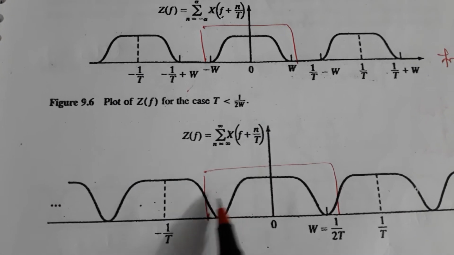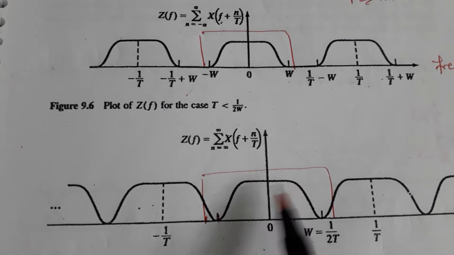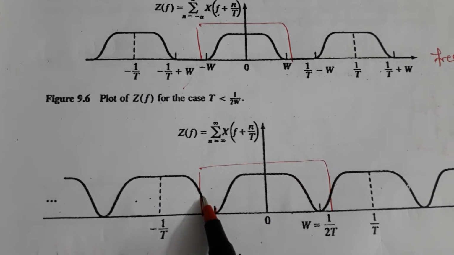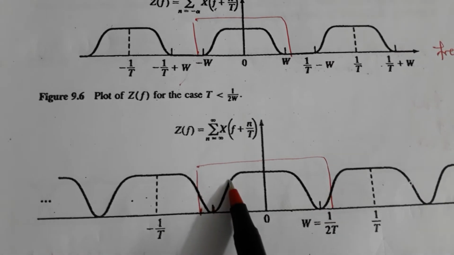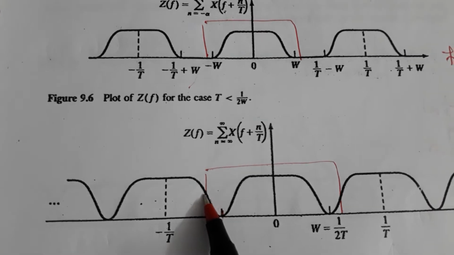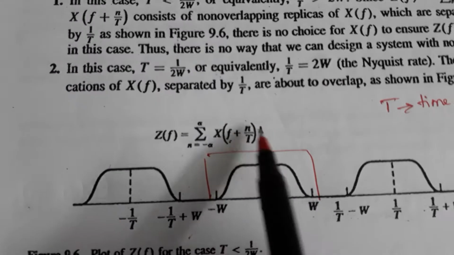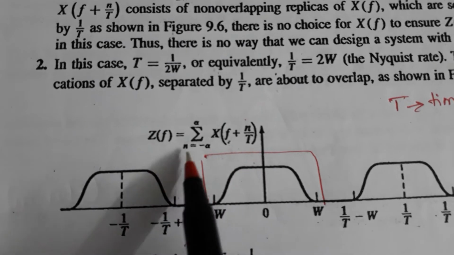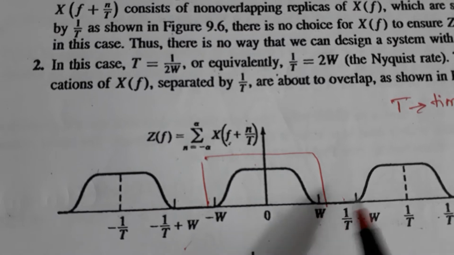There is a chance of inter-symbol interference: I will get user 1 data along with the unwanted data of user 2, because my filter is not ideal. Again it causes inter-symbol interference. See, in the first case there is no inter-symbol interference, and I can easily design my filter because there is a proper gap.